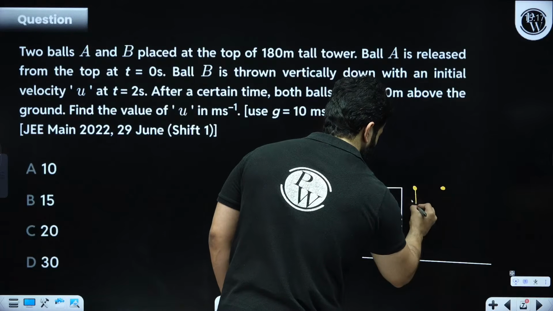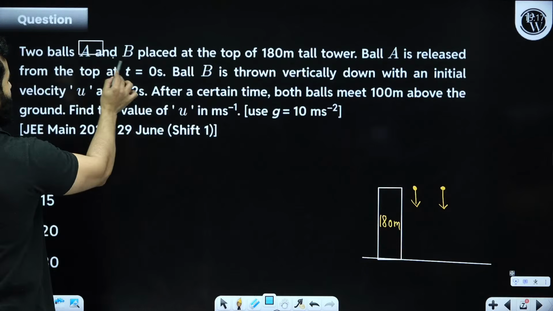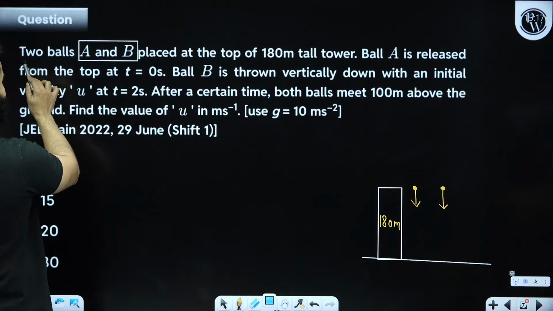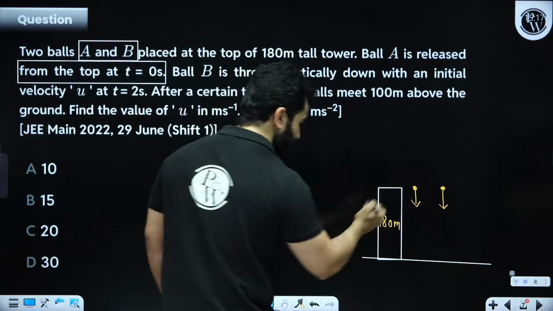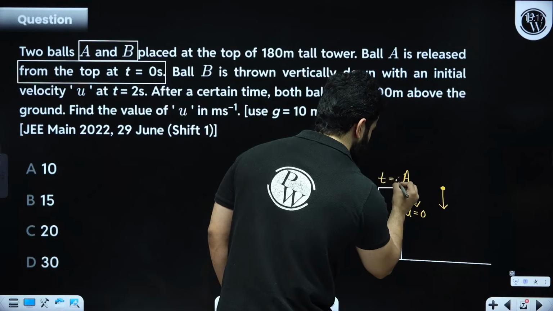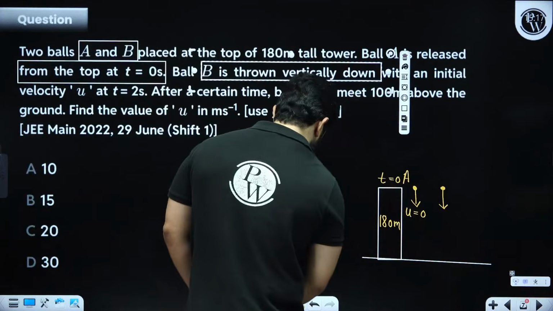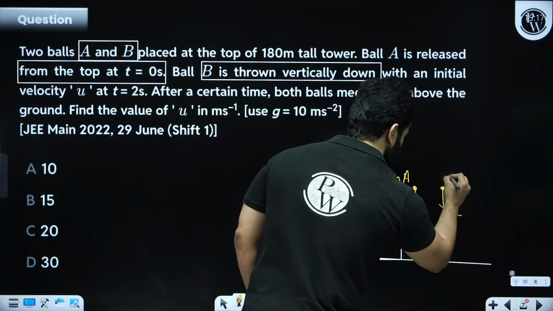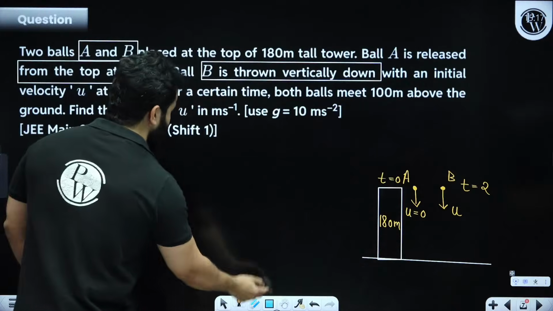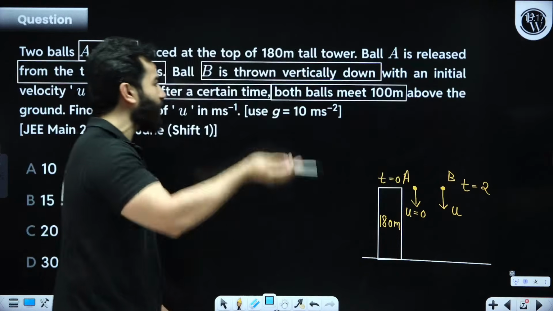We are dropping one of the balls and throwing the other. The important point is you have ball A and ball B. Ball A is released at t equals 0. Ball B is thrown vertically down with initial velocity u, but it is thrown at t equals 2 seconds. They are saying that after a certain time, both balls meet 100 meter above the surface.